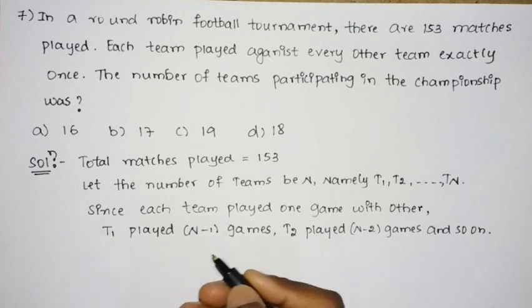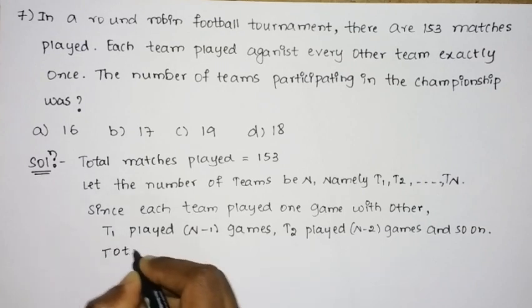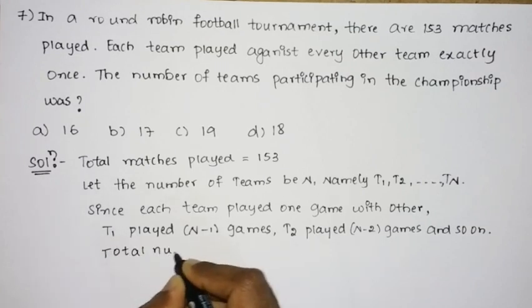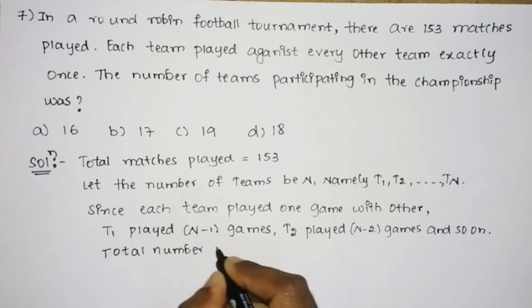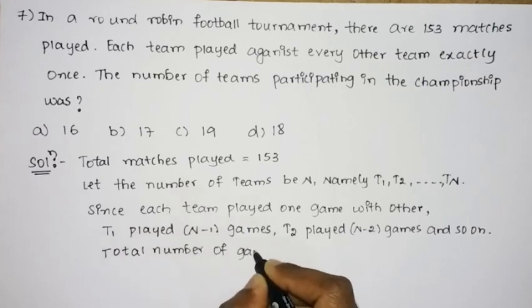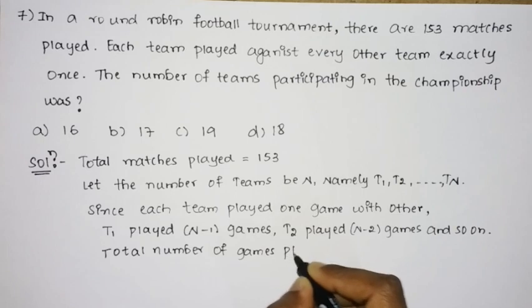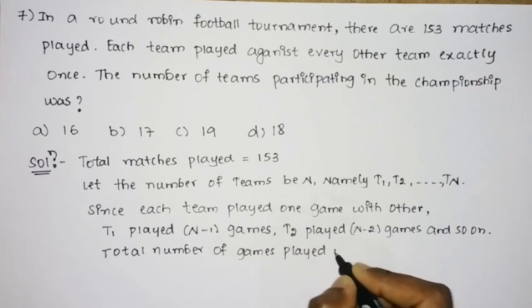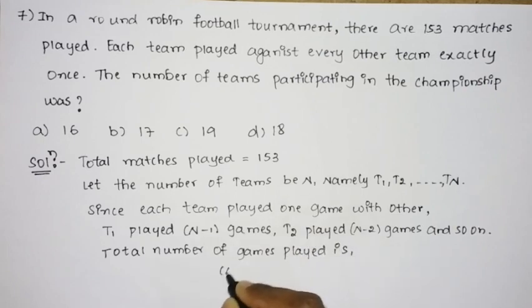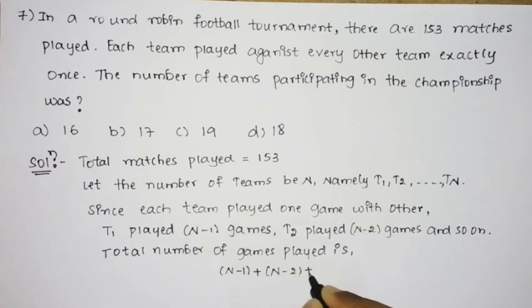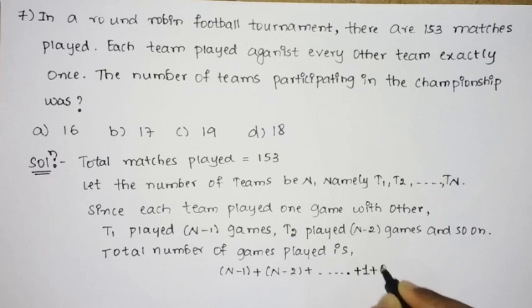So next thing is that therefore you can write the total number of games played. It will be n-1 plus n-2 plus till 1 plus 0.